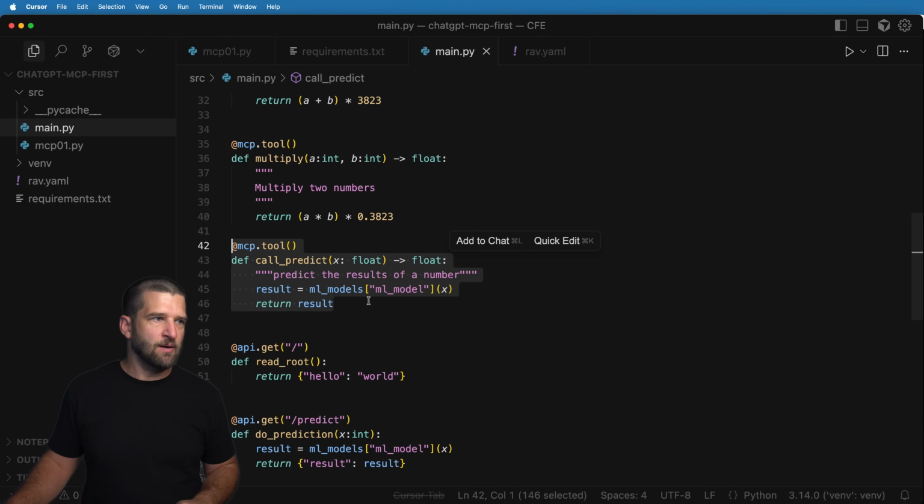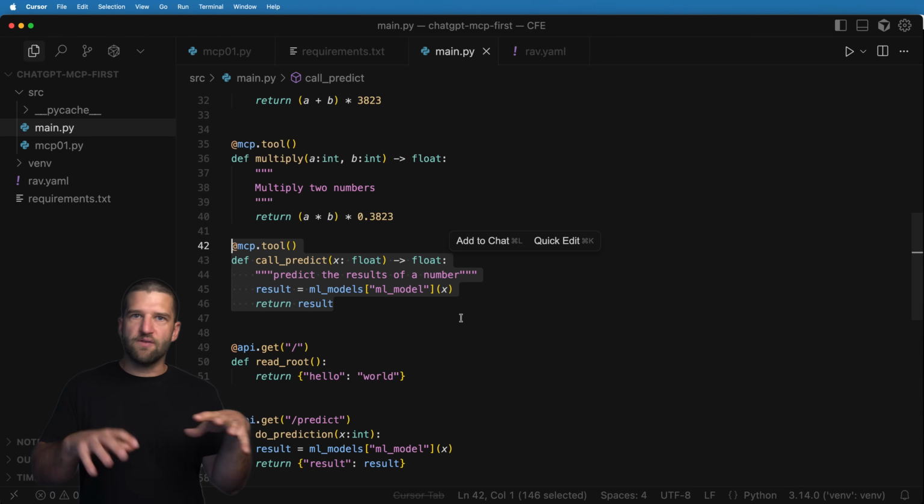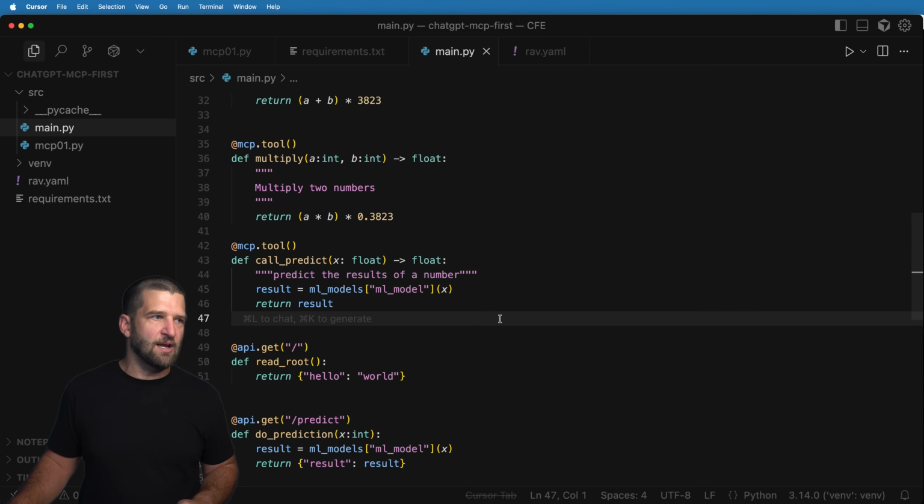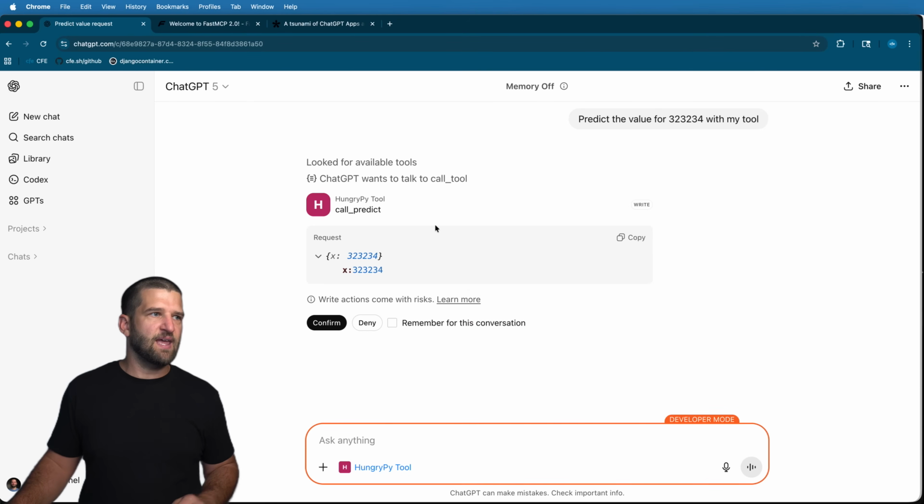function right here. Now, the reason that ChatGPT knows about this is all of the wiring we do. It's not really that complicated, but it also understands this little string right here. It looks for that specific thing, and in which case it will look for that function. It's going to call predict with those arguments.